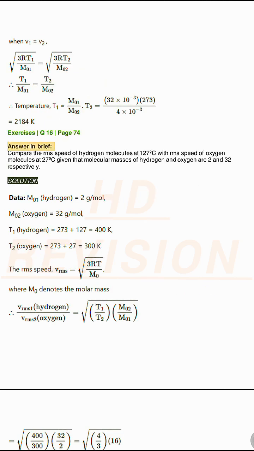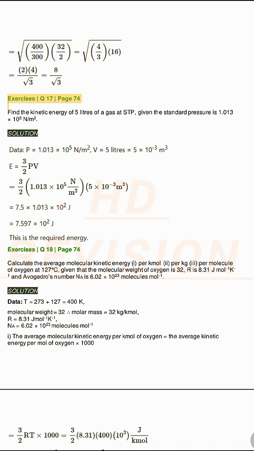Answer in brief. Compare the RMS speed of hydrogen molecules at 127 °C with the RMS speed of oxygen molecules at 27 °C, given that molecular masses of hydrogen and oxygen are 2 and 32 respectively. Solution. Exercises Q17, page 74.